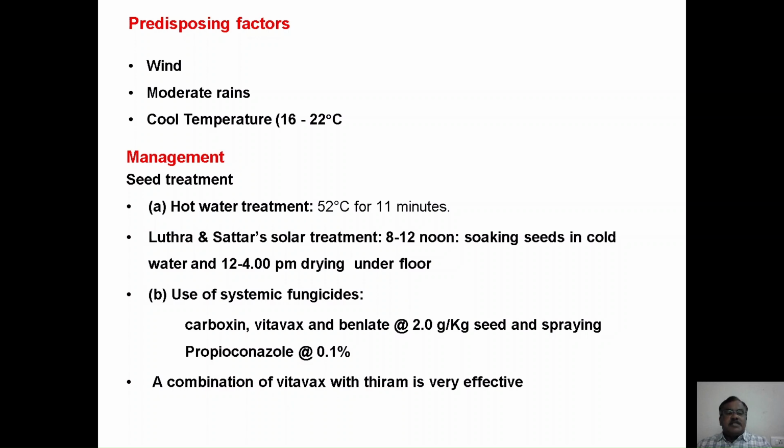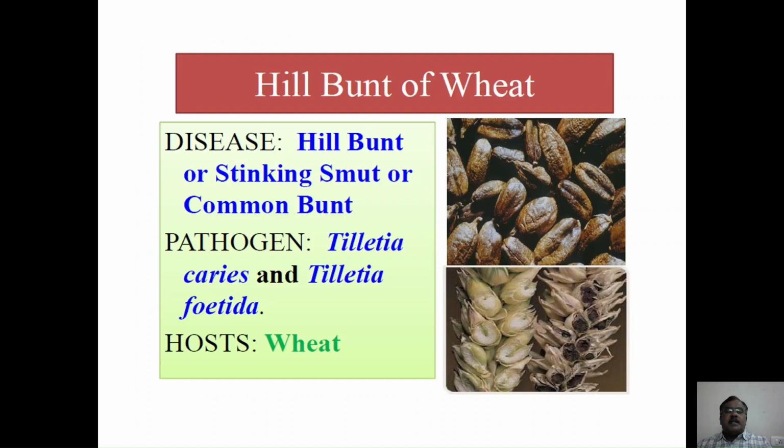Besides, using systemic fungicides like carboxin, Benlate, etc. as seed treatment fungicides, and then spraying propiconazole 0.1% at the time of flowering, are all helpful in reducing the disease incidence. A combination of Vitavax with Thiram is very effective as a seed treatment fungicide. And then the next disease is hill bunt of wheat.